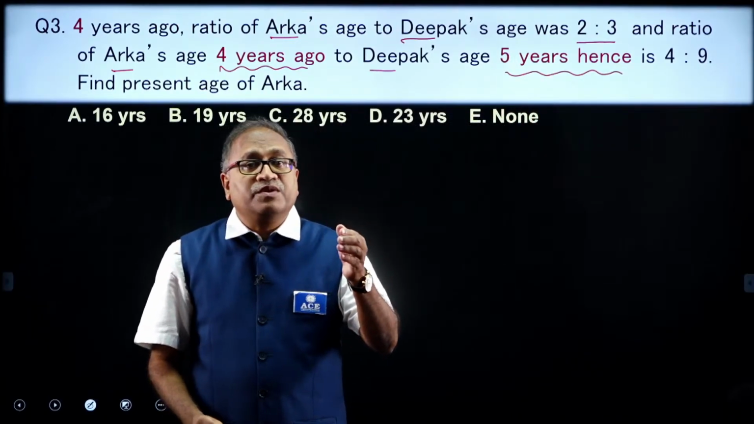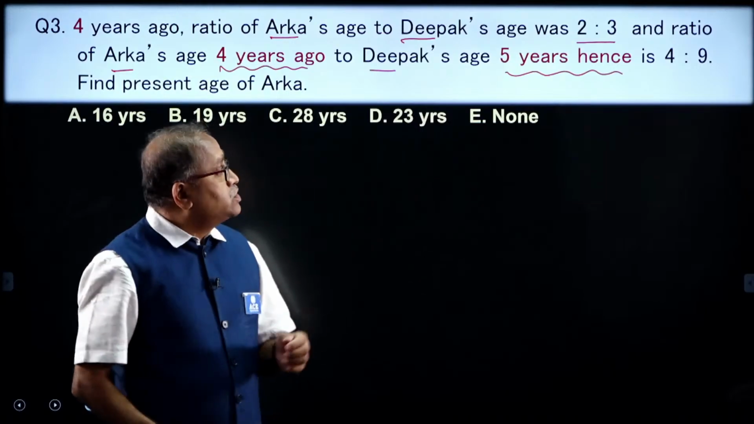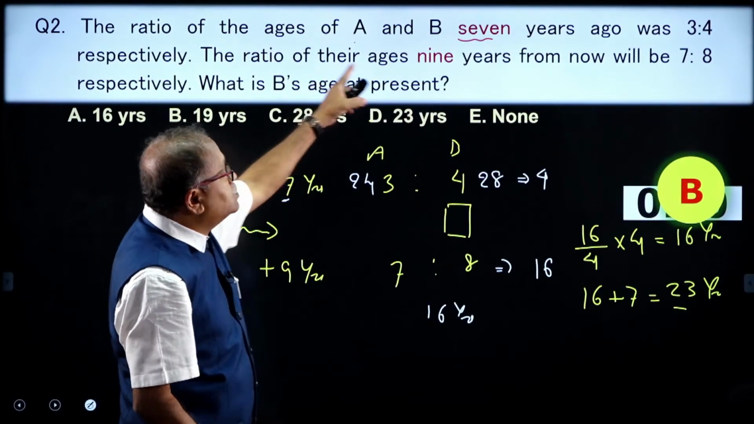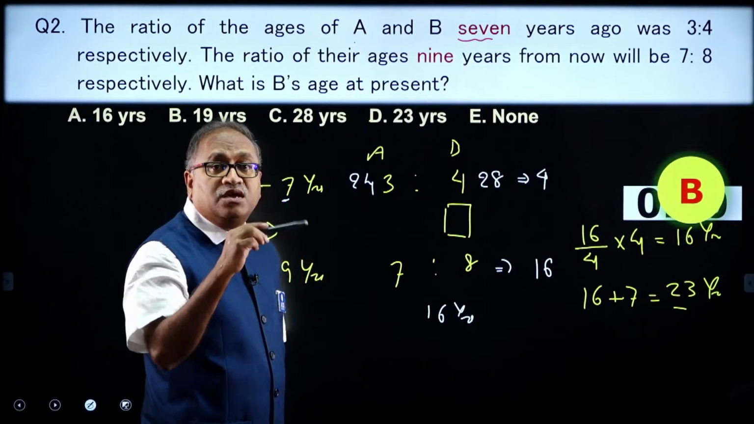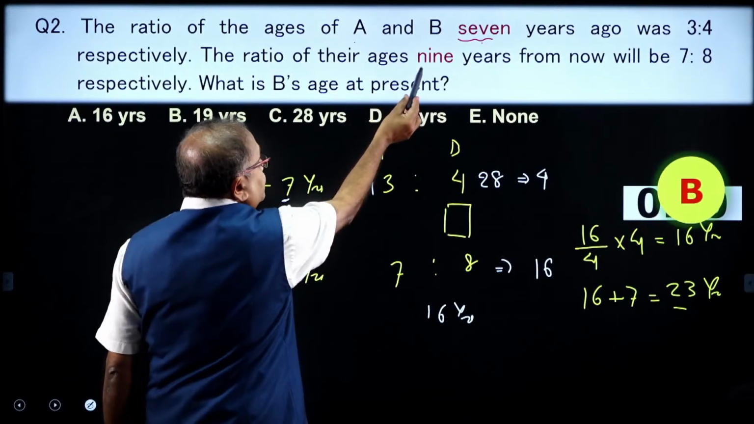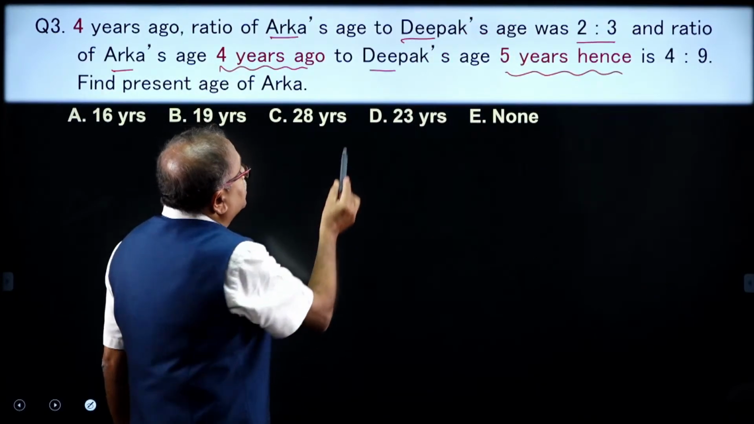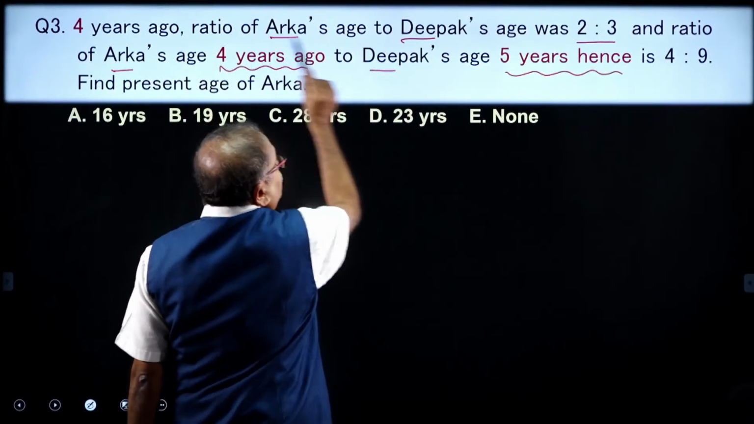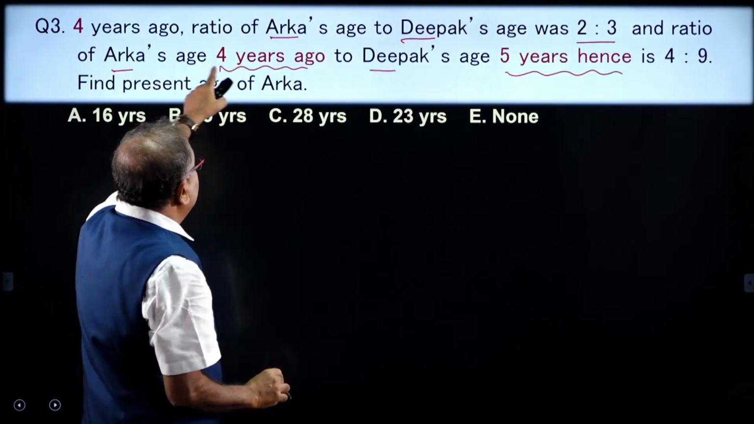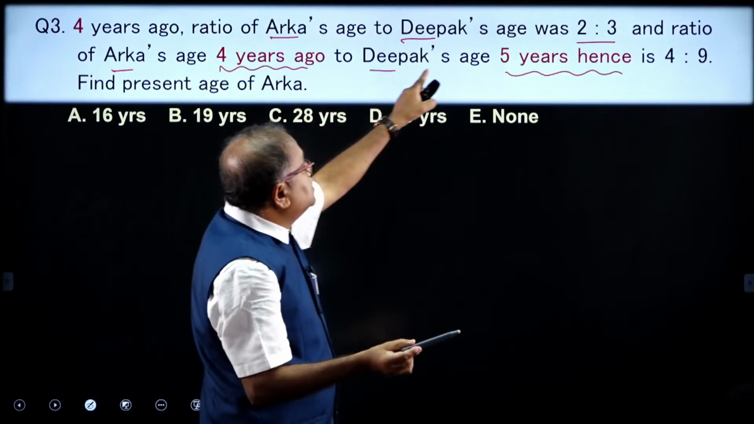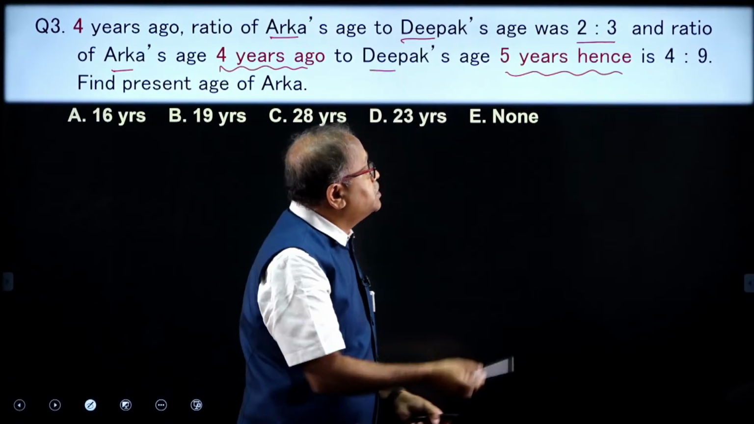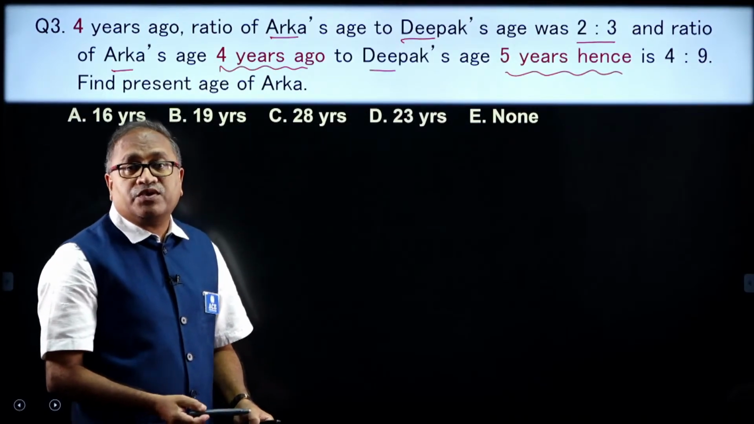See the difference from the previous question to this question. Here also there are 2 ratios, and in the previous question we also had 2 ratios, but there the year gap was the same: 7 years ago and after 9 years. But in this question it says 4 years ago, and in the second one, A's age 5 years ago and D's age 5 years hence. So the statement changed, and the ratio is given to us as 4:9.